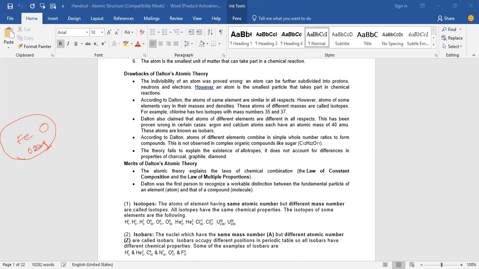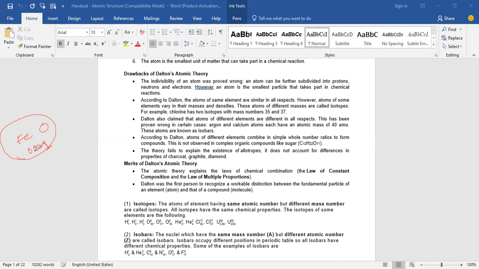So about allotropes, isotopes, isobars, and subatomic particles, he didn't explain them at that time because these concepts were not there then. All these came afterwards, after the Dalton atomic theory. So he cannot explain those. These are the demerits of the Dalton atomic theory.